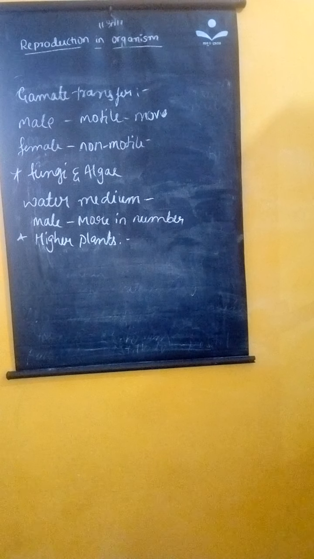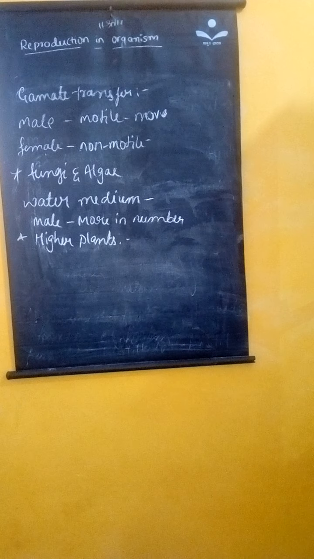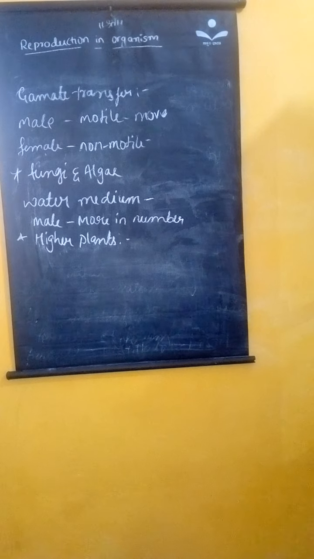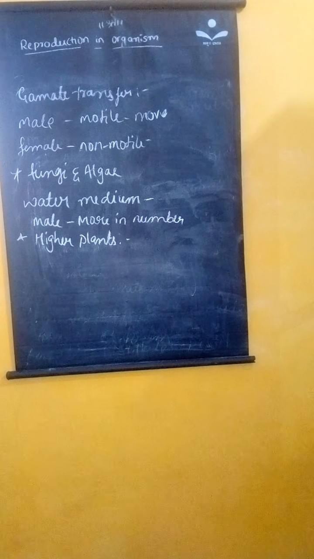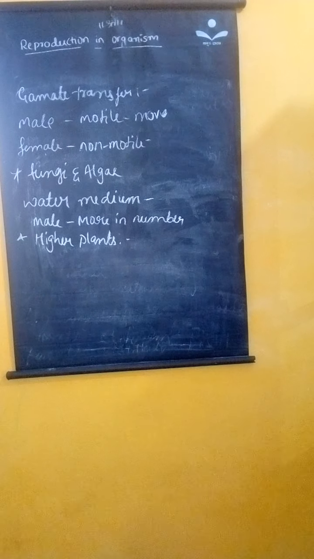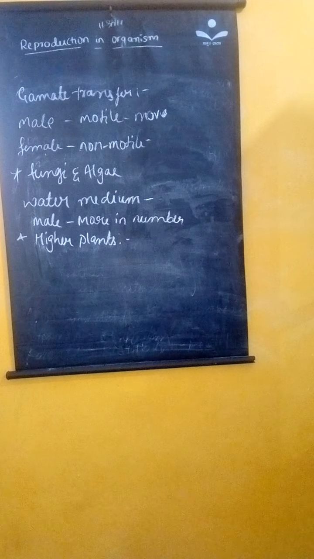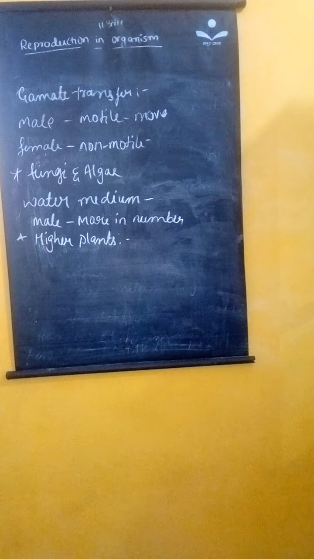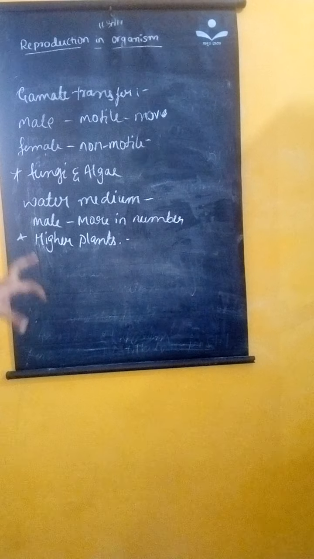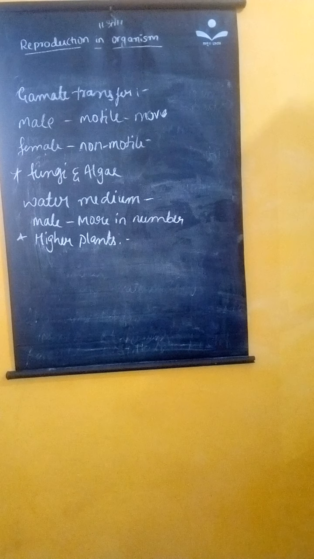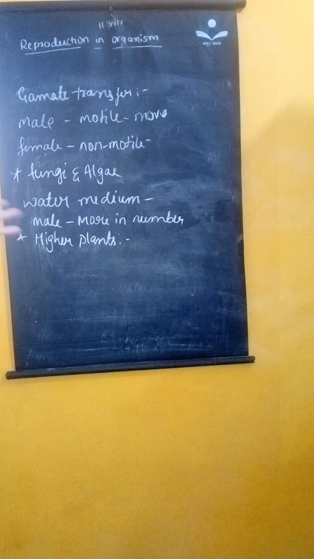In higher plants, pollen grains are the carriers of male gametes and the ovule has the egg, the female gamete.